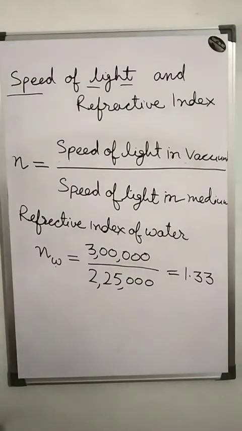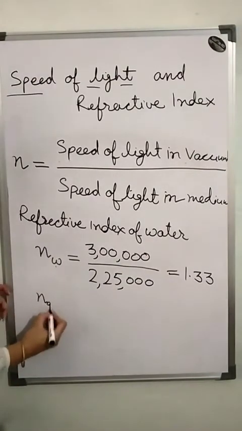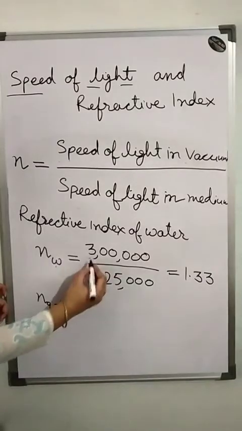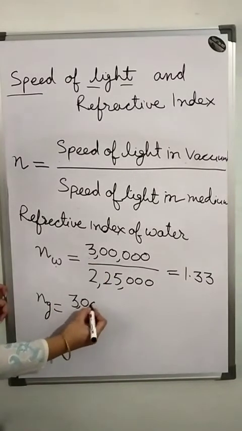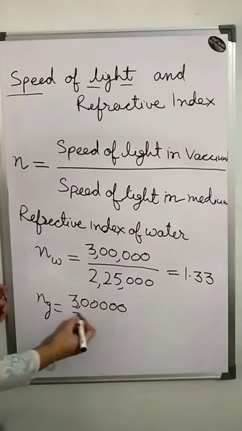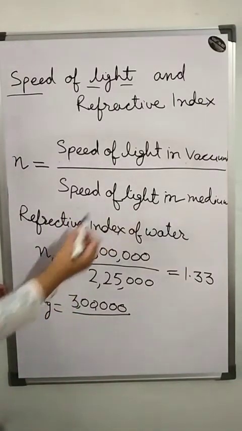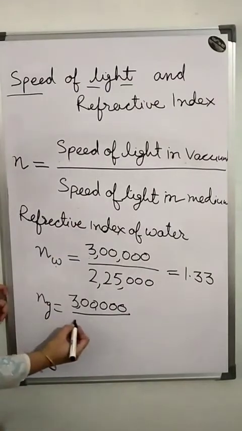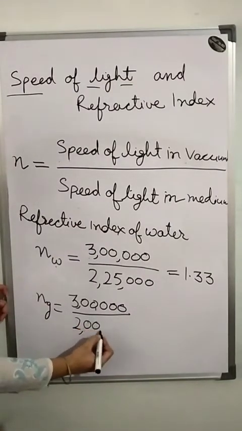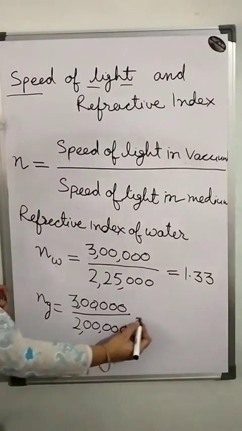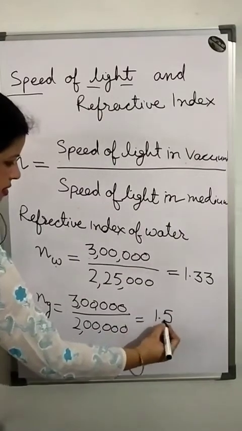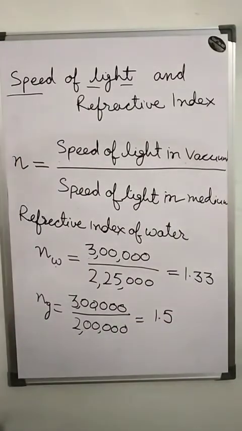In the same way, if we find the refractive index of glass, we follow the same thing. The numerator is common here, upon the speed of light in glass, which is 2 lakh. So it is 1.5. This is the refractive index of glass. So in this way we can calculate the refractive index of any medium.